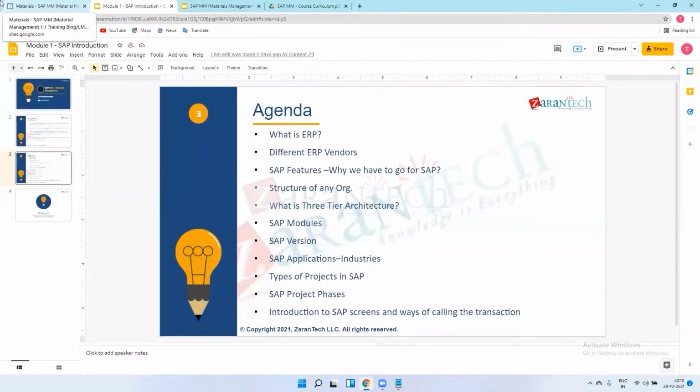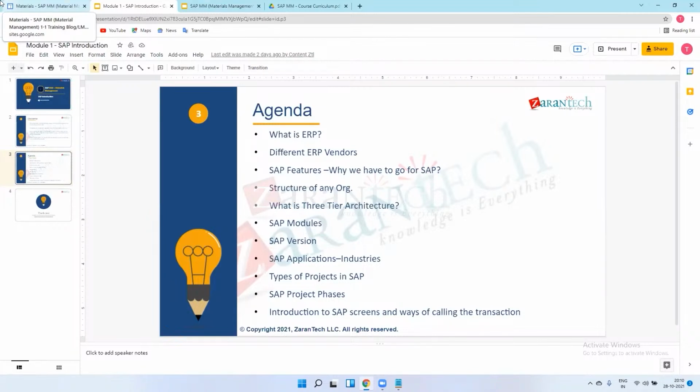After configuration, you do UT, unit testing, in the development system. After this, you transport your request from development to test, meaning you transfer your changes from development to test. How we transfer, I will show you in the system.